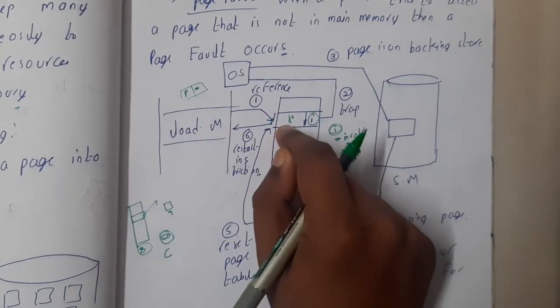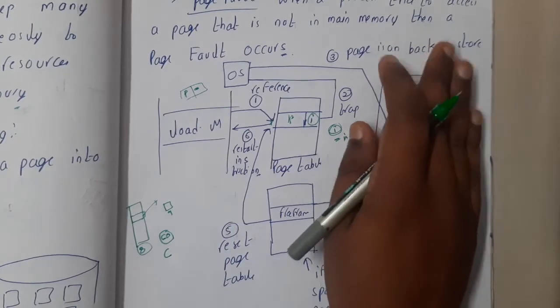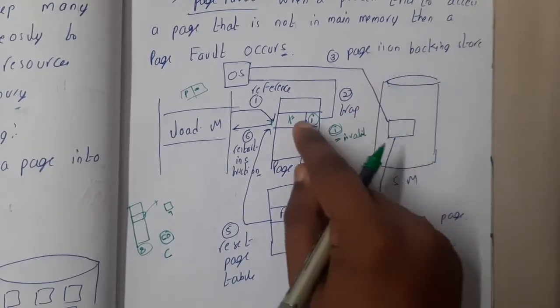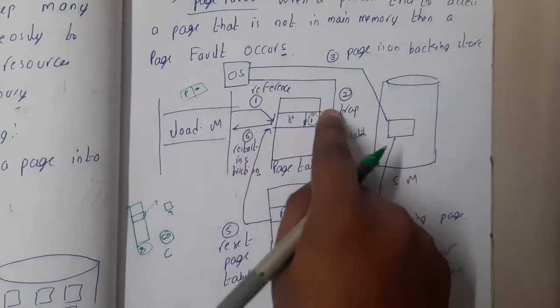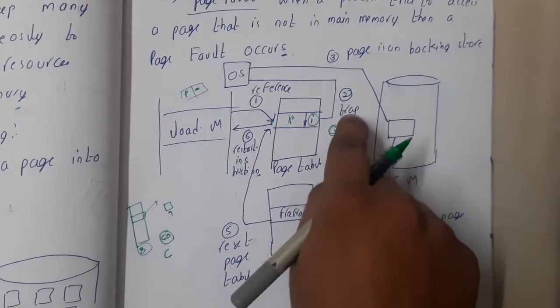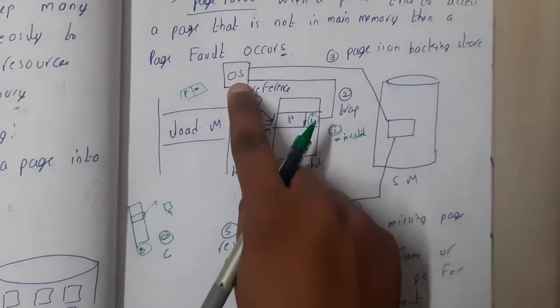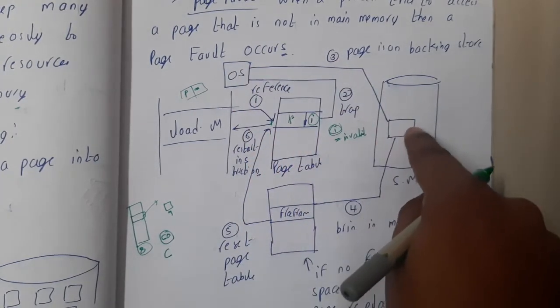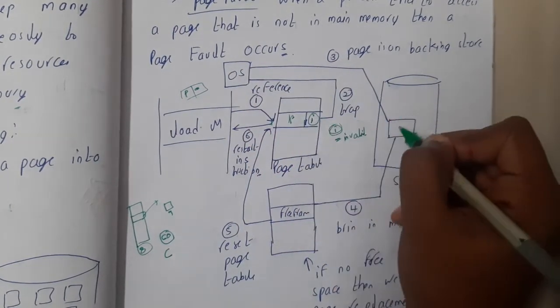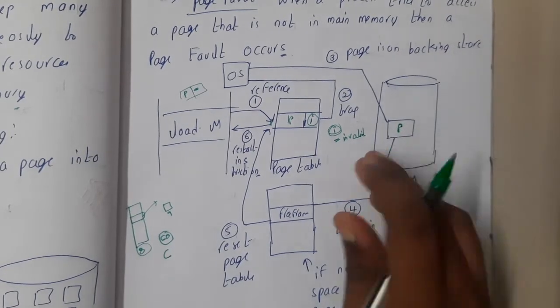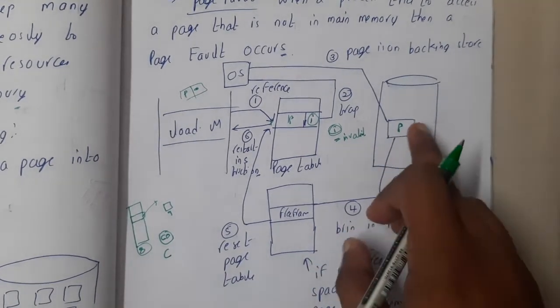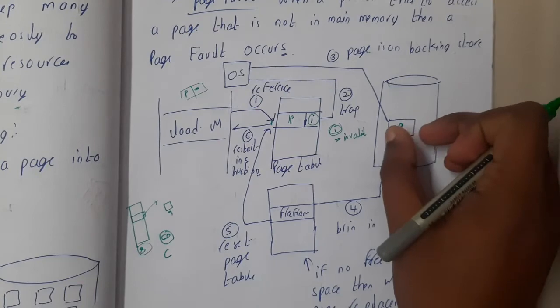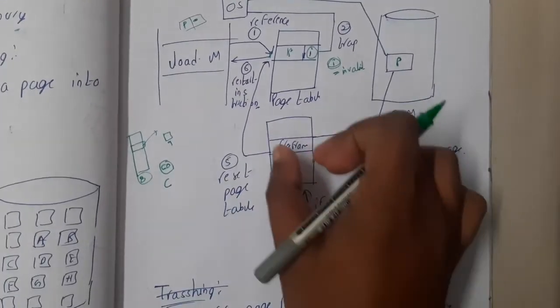So you will inform the operating system that we want that page, please bring it. You will request the operating system, and it will raise a trap that is received by the operating system. The operating system will select the particular page, say page P. That page will be identified in the secondary memory and brought in.